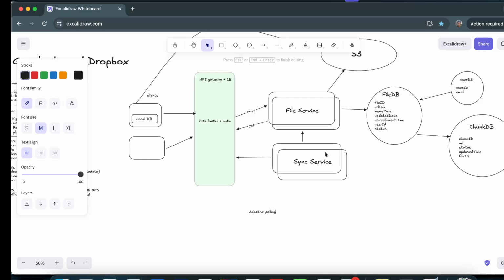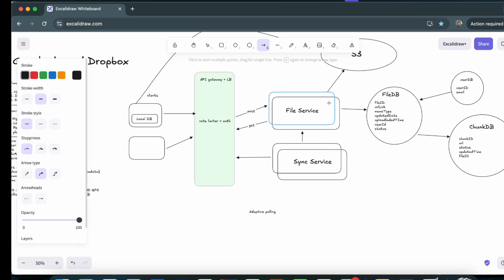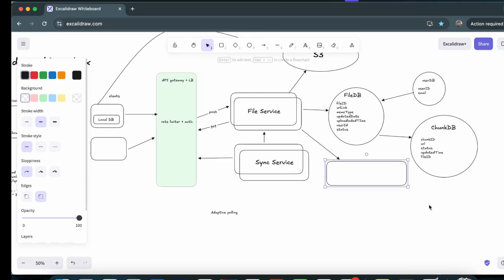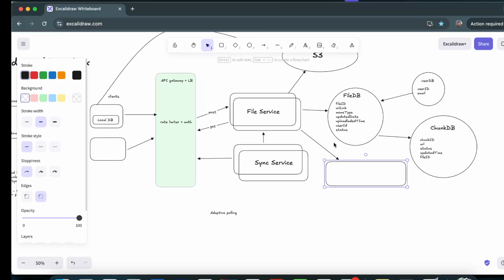The other way is, obviously, let us suppose the user has modified a file, and through the file service we are ensuring that the chunks we have have been updated, and all that information we are driving. During that time period only, we can create an event here. So we can use Kafka here, and in Kafka we can create those events. We have to make sure that on all devices where this particular file changes we are updating, those device information we have with us, so that all those devices are basically the consumers.